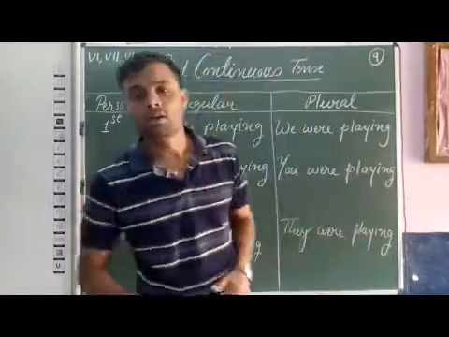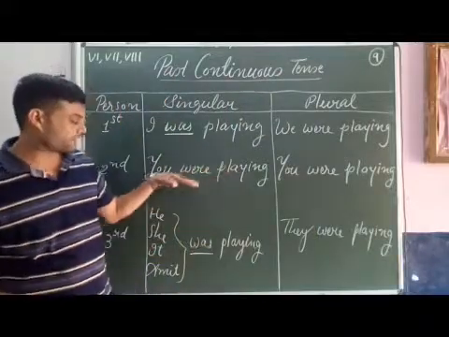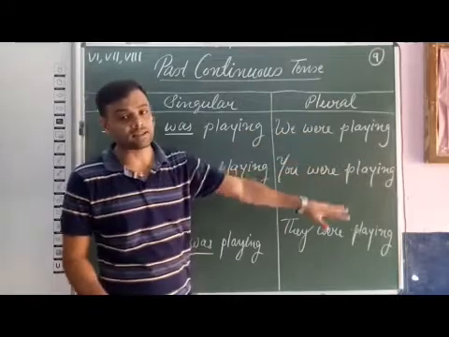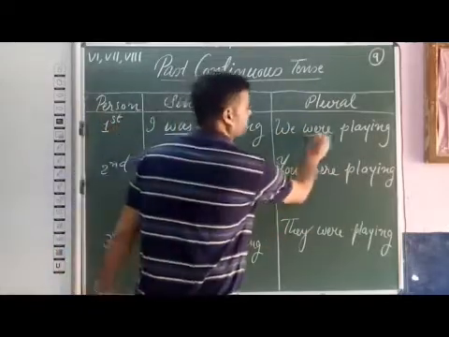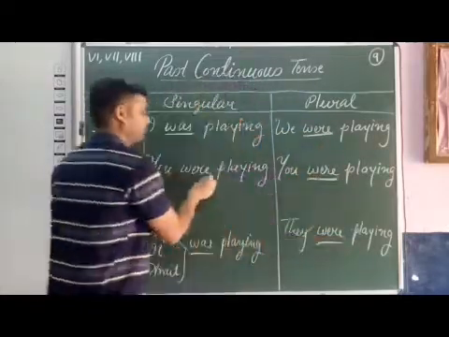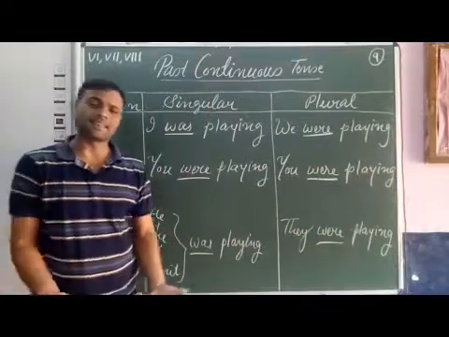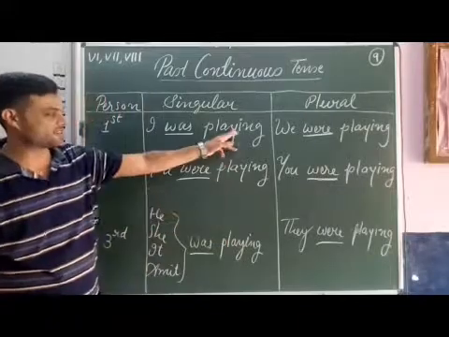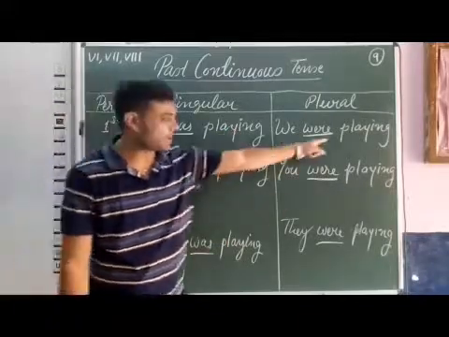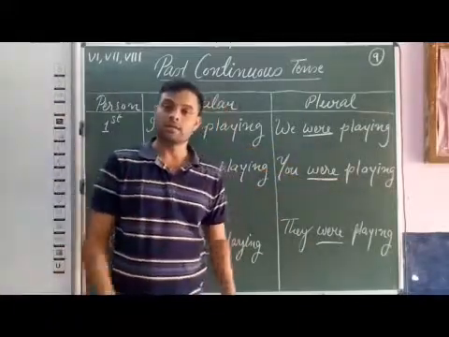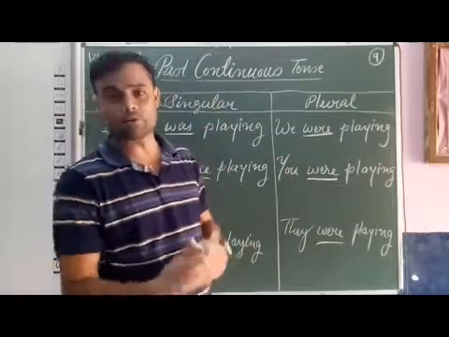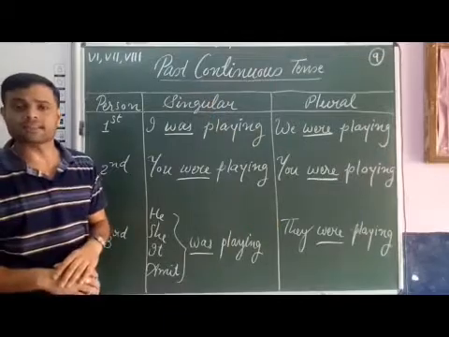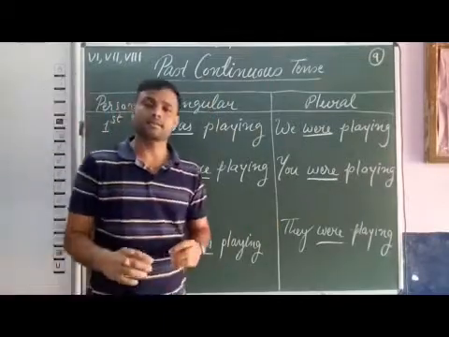And with other persons, we use helping verb were. And as it is continuous tense, we use verb with ing. Playing, playing, playing. So that verb with ing we have to use as it is a continuous tense. So this is about past continuous tense.